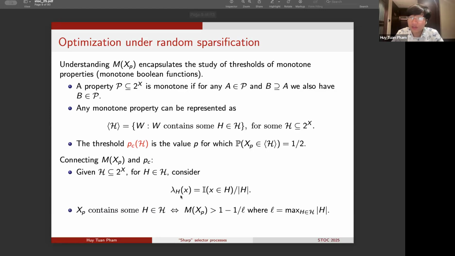Now, we can make a simple observation that the random set X_p contains some set H from the target collection if and only if the maximum m of X_p with respect to this uniform valuation lambda_H is large. It's larger than 1 minus 1 over L, where L is the maximum size of a set H in the family script H. And so in particular, understanding the threshold p_c of H is the same as understanding the event that m of X_p is bigger than 1 minus 1 over L.